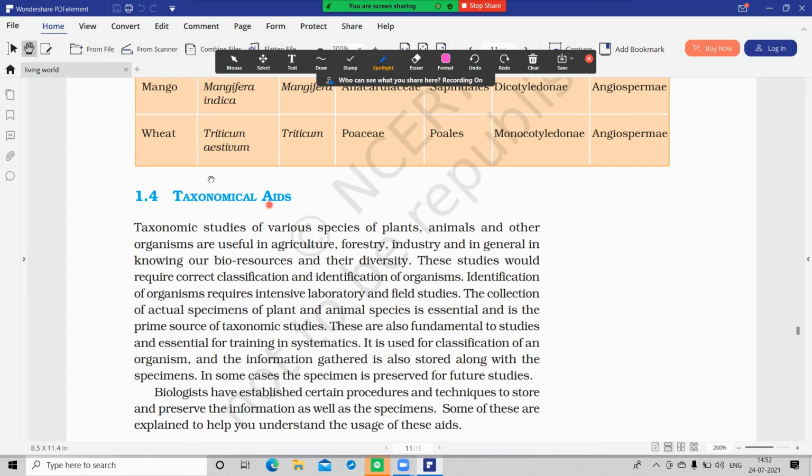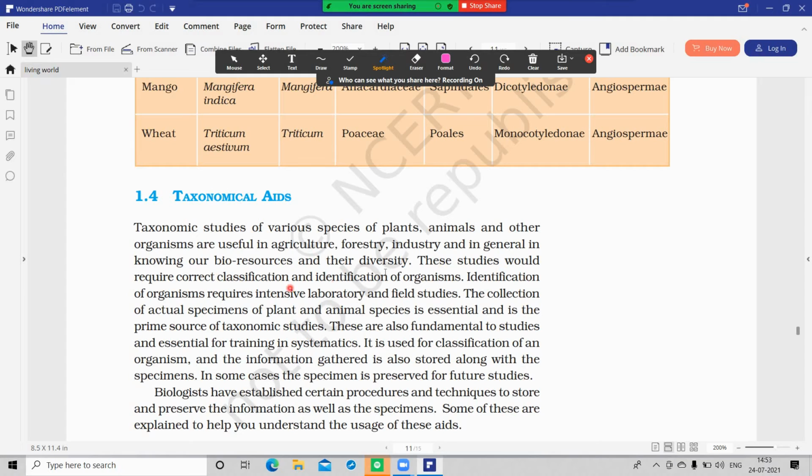Next we'll start with taxonomical aids. Taxonomical studies of various species of plants, animals, and other organisms are useful in agriculture, forestry, industry, and in knowing bioresources and their diversity.